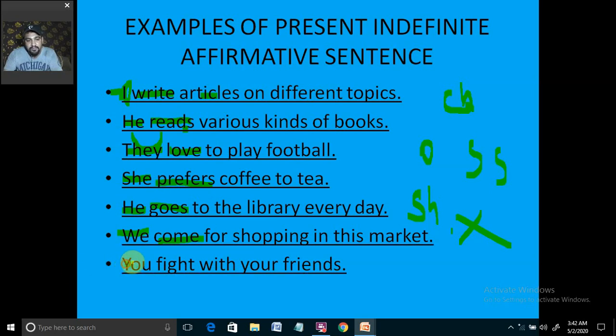Then you see this: you fight. You, and I told you those are exceptional cases, and with them we are using a plural verb. See, what is the difference between a noun and a verb? When we add s or es to the verb, that becomes singular, but when we add s or es to a noun, it becomes plural. Very interesting it is.